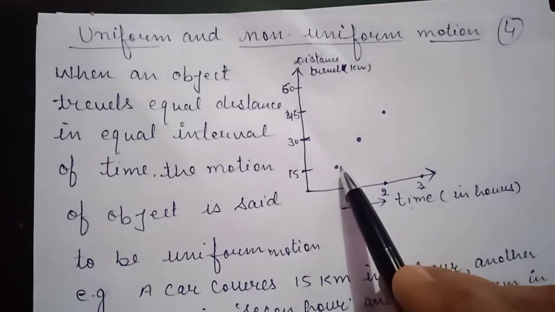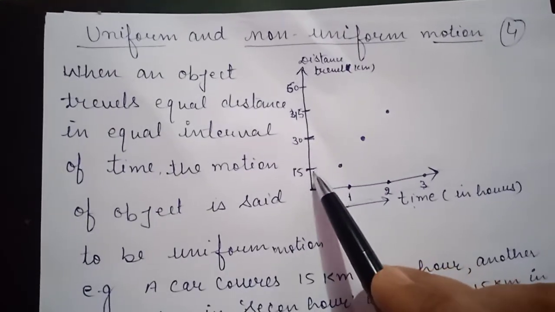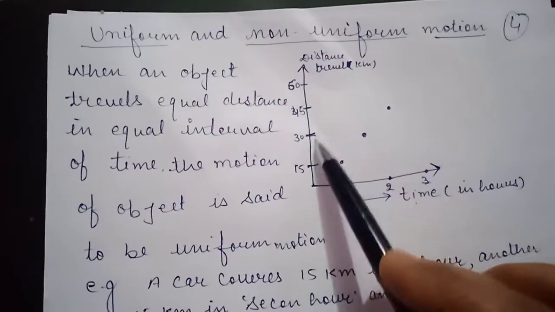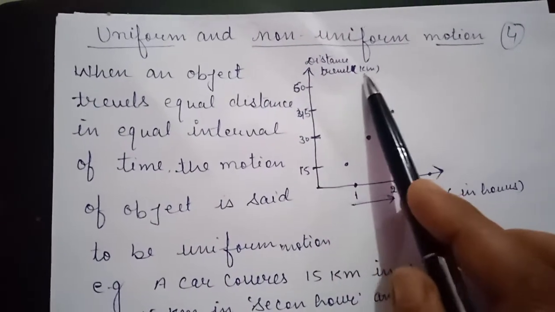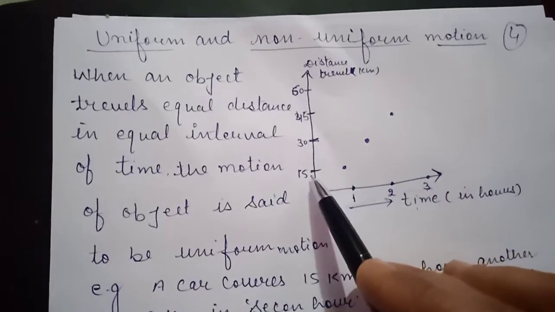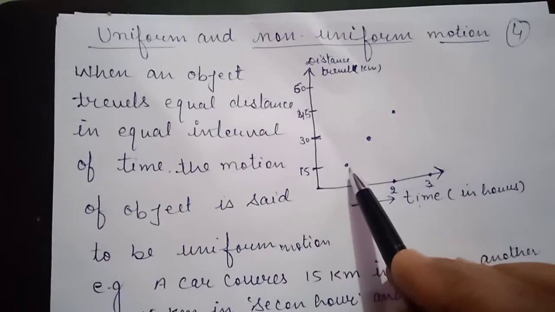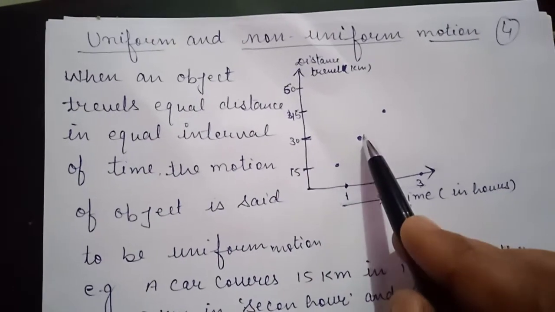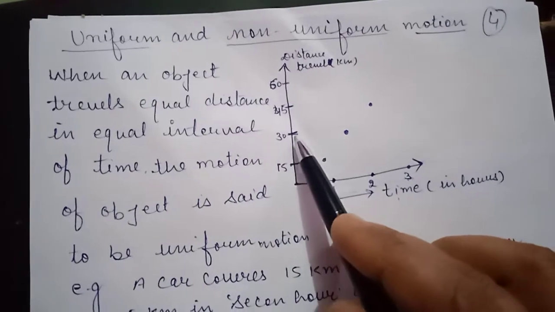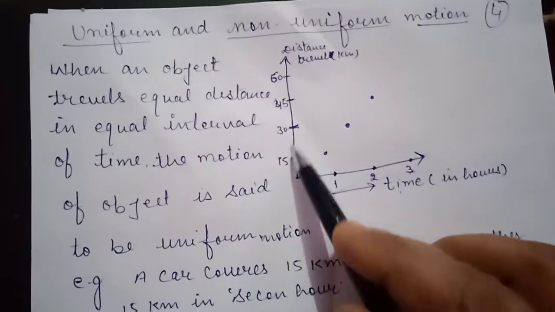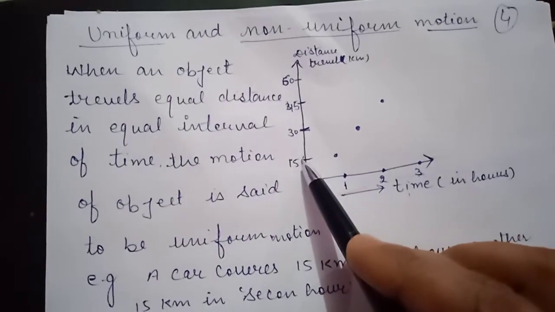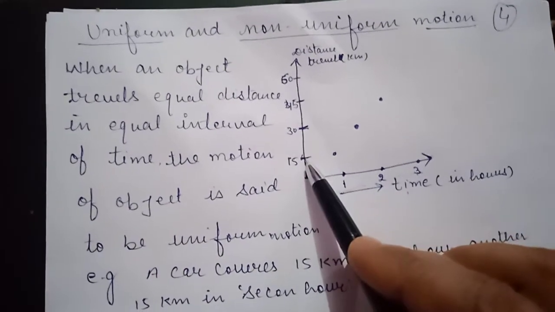In the first hour the car covers 15 kilometers. The distance traveled is taken in kilometers. Suppose the car covers 15 kilometers in the first hour, and in the second hour the car is at 30 kilometers, so the difference in distance is 30 minus 15, that is 15 kilometers.